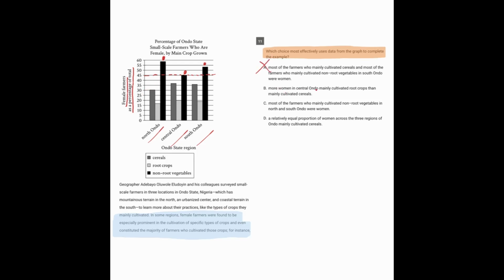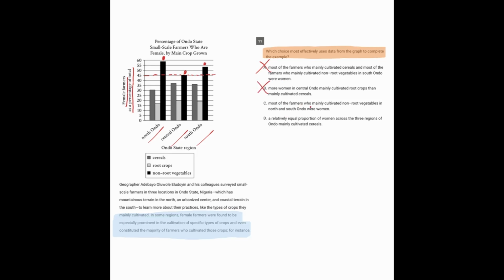B, more women in this area mainly cultivated root crops than cereals. Well, that may or may not be true, but it doesn't really push the idea that women were especially prominent. It wasn't about comparing the women in one crop to the women in another. It was about saying that women did more of some crop than men. So we can get rid of B.